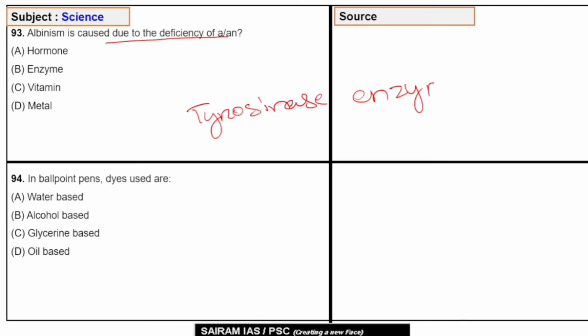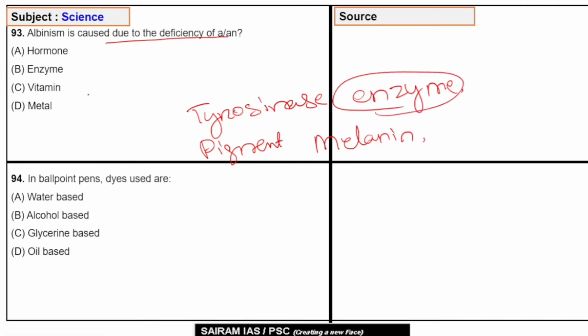Albinism is an inherited disorder characterized by little or no production of the pigment melanin due to the lack of the tyrosinase enzyme. So option C is, sorry, not C, B is the right answer.